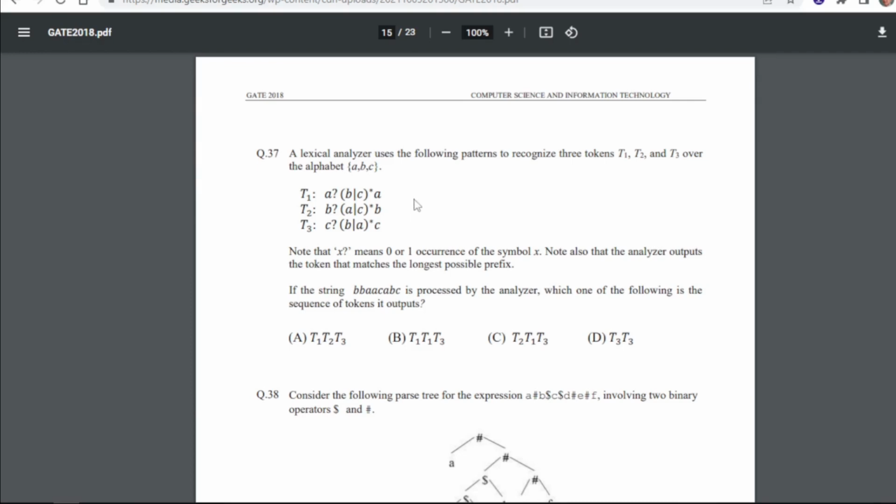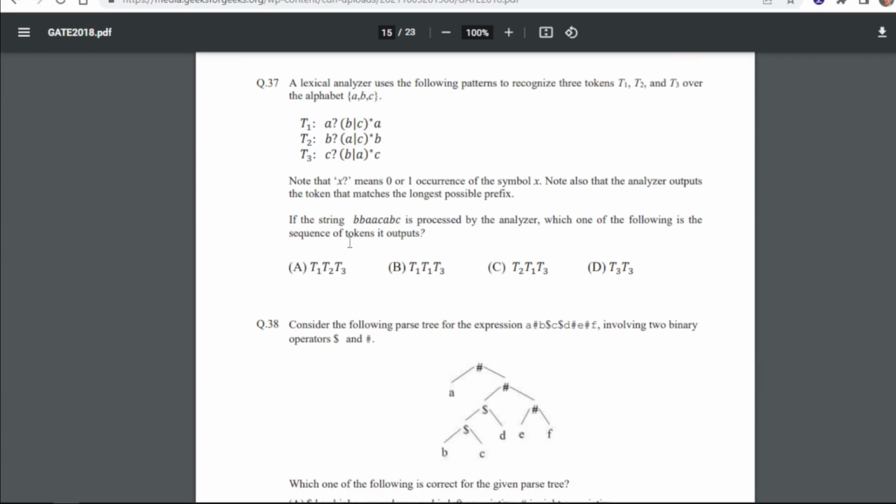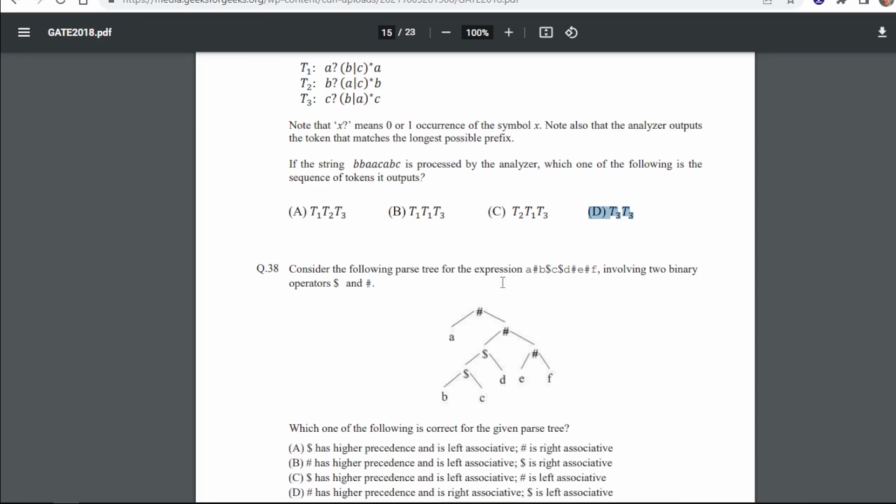A lexical analyzer uses the following patterns to recognize three tokens T1, T2 and T3 over the alphabet. Note that X? means 0 or one occurrence of the symbol X. Note also that the analyzer outputs the token that matches the longest possible prefix. If the given string is processed by the analyzer, which of the following is the sequence of tokens output? So for 37 our answer will be D, that is T3, T3.